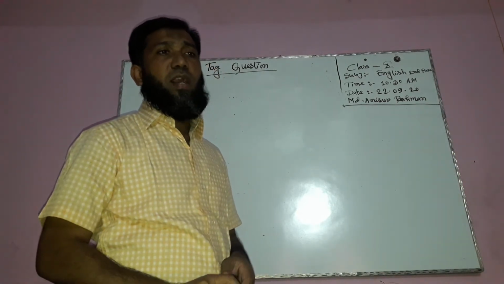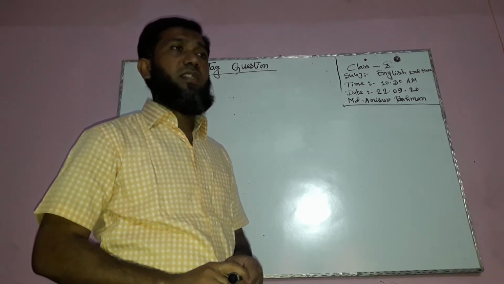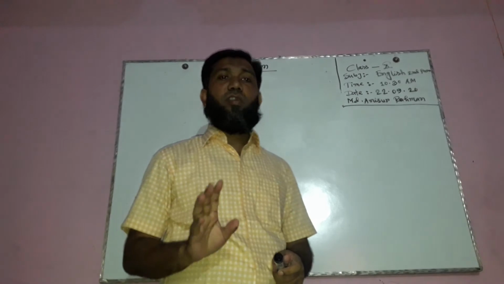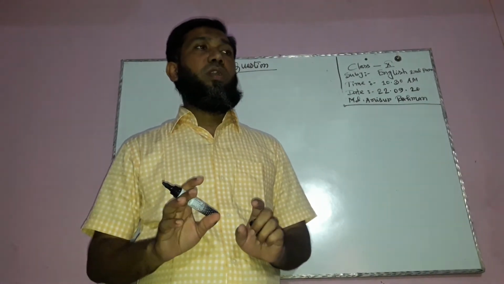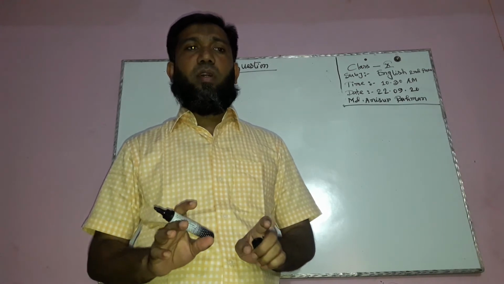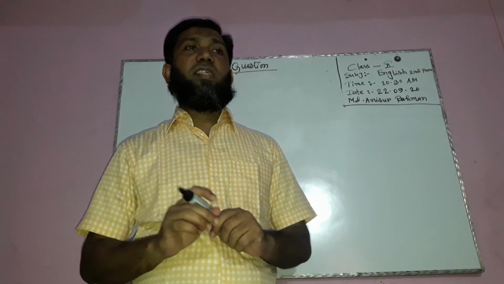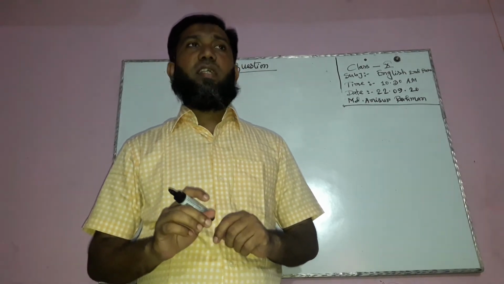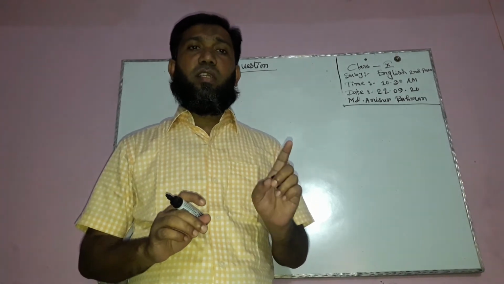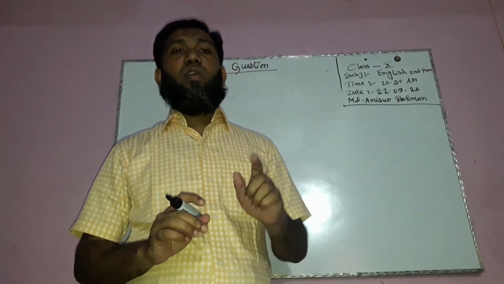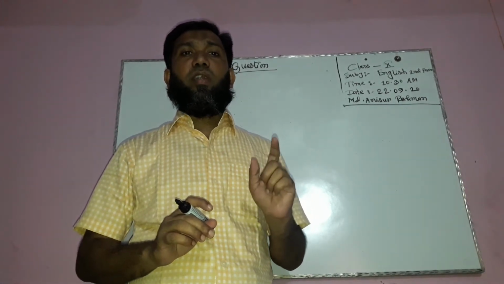The auxiliary verb is the operator of the tag question or main sentence. Every auxiliary verb is an operator, and if any sentence does not have an auxiliary verb, of course we have to follow the tense. Which tense is it? If it is the present indefinite tense, then we will add a tag question with do or does, and if it is the past indefinite, of course we will use did as the operator to form the tag question.